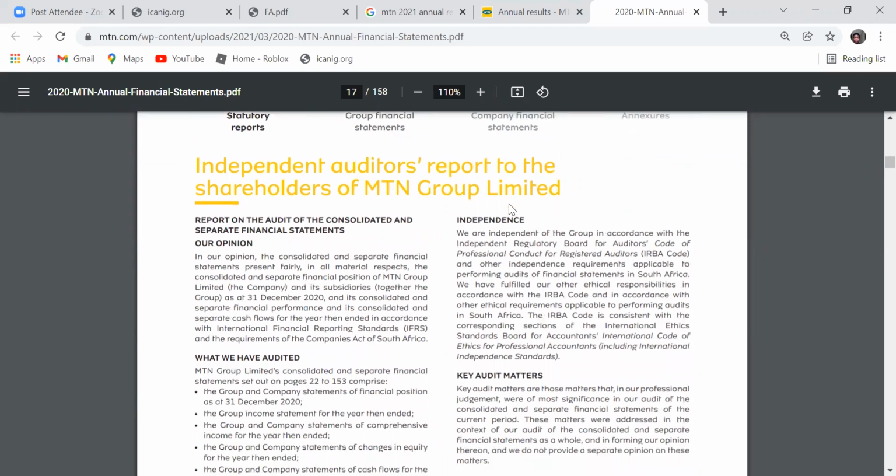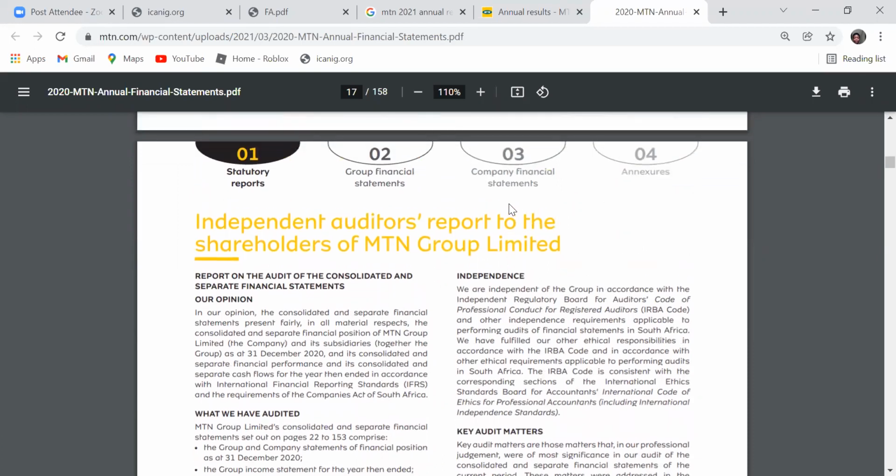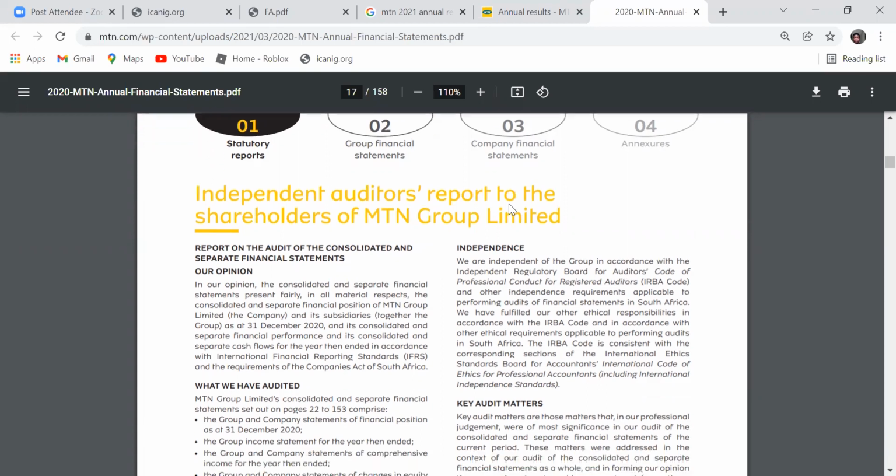This is the independent auditor. This is another area of accounting called auditing. And at the skills level, we also have a subject for that called audit and assurance. Even at the professional level, the final, we also have audit as well. Audit is another area of accounting, where the auditor is going to give an opinion about the financial statements, whether they show a true and fair view or not.